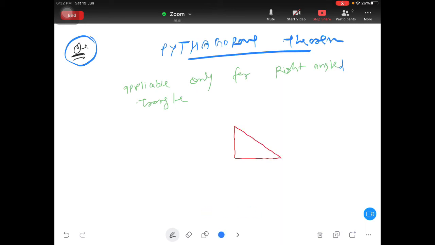Actually, whenever someone will teach you Pythagoras theorem, they will teach you like this. Suppose this length is x, this length is y, and this length is z. Some people will teach you that Pythagoras theorem is x square plus y square is equal to z square. Some people will teach you that you can find out z as z square is equal to x square plus y square, and then you can take square root of both sides, so it will be under root x square plus y square. But see, both are correct.